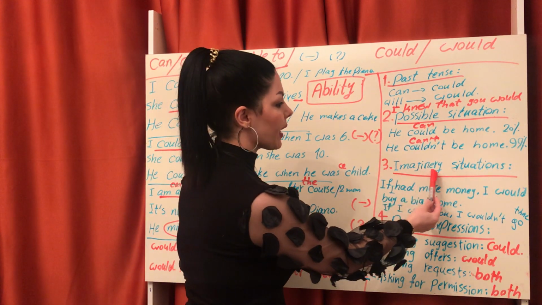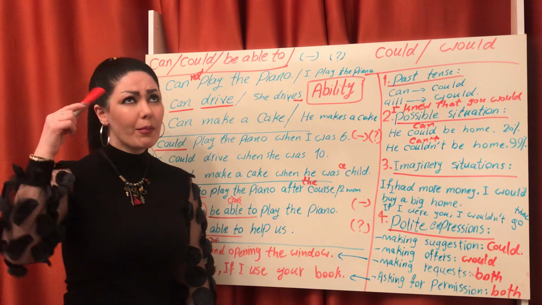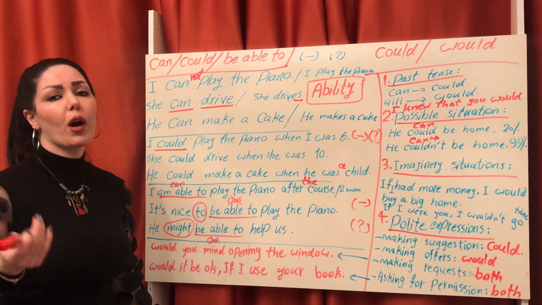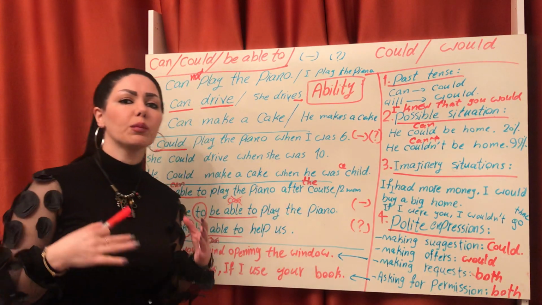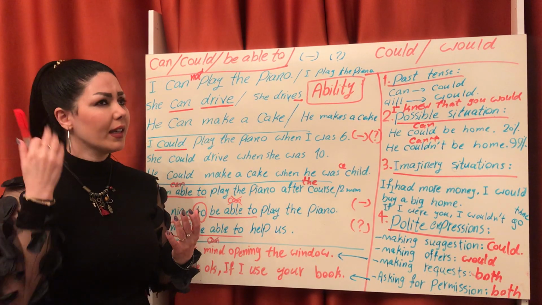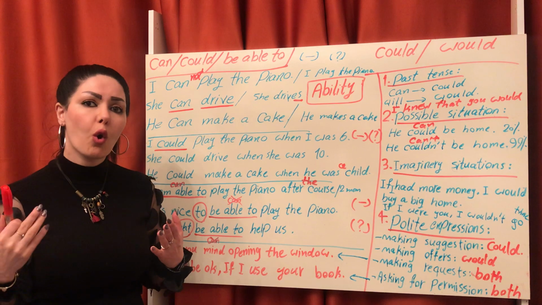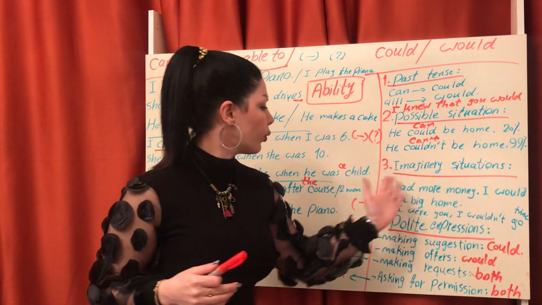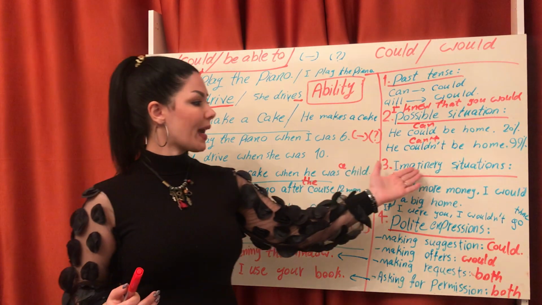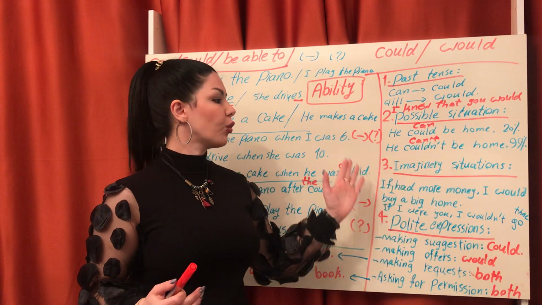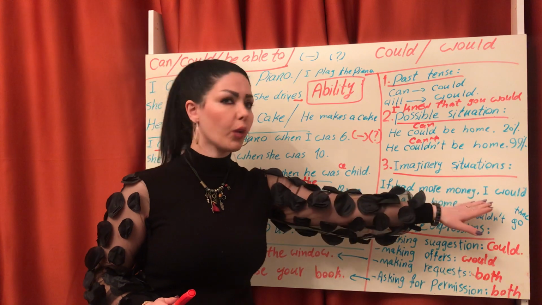Number 3, imaginary situation. Imaginary, I think about something. For example, if I had more money, I think I would buy a big home. For imaginary situation, we just use would.